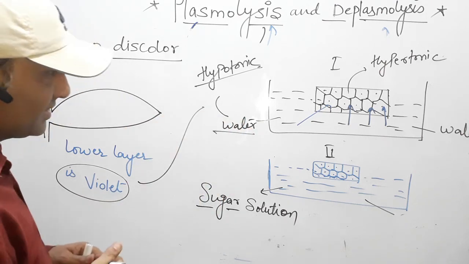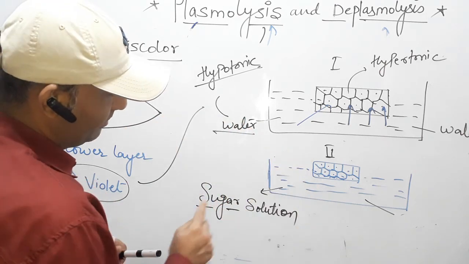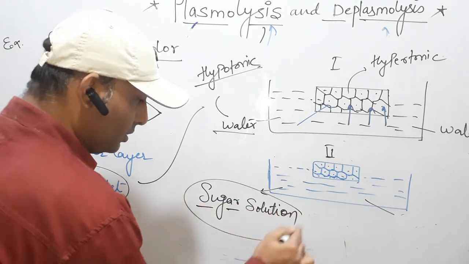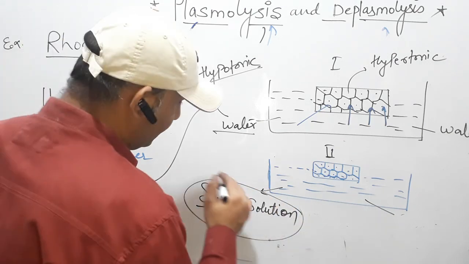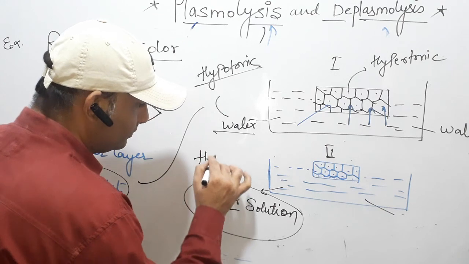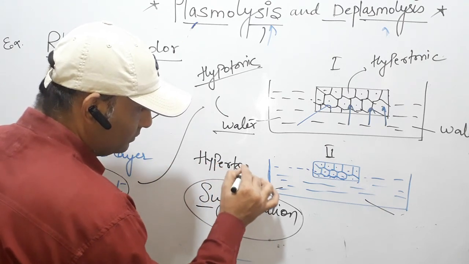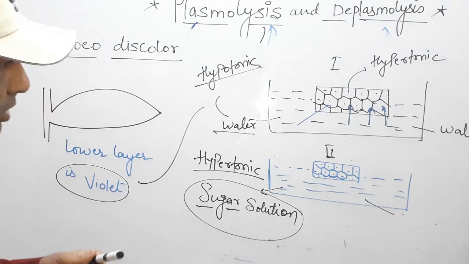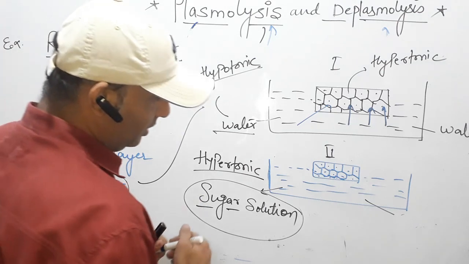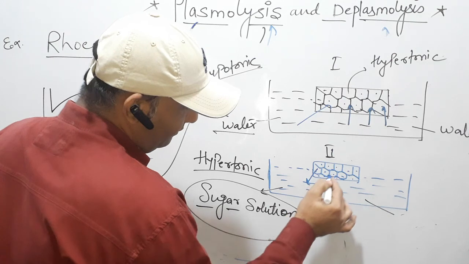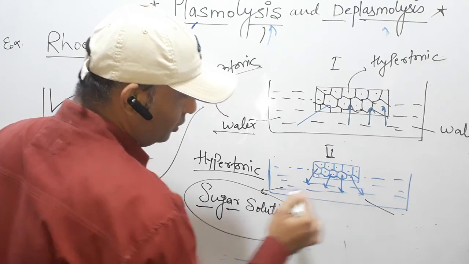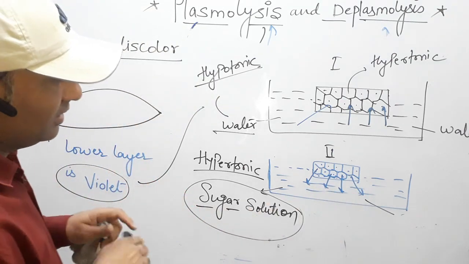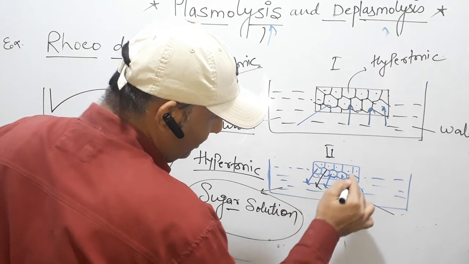Now what happened with the second piece? The second piece we keep into the sugar solution. The sugar solution is the hypertonic solution. Clear? Now the hypertonic solution always receives water, so the leaf releases its water into the solution.